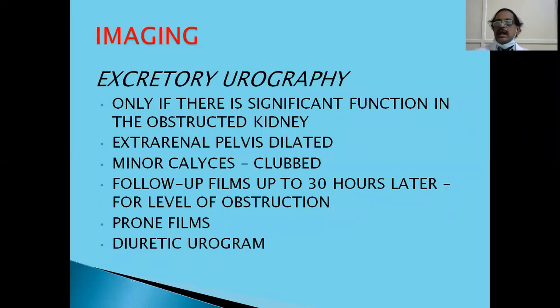You do it, and if there is no visualization of the kidney on that side, you cannot say it's not functioning. You can only say it is not visualized on routine urography, because function or non-function is tested by some other investigation which is complicated.